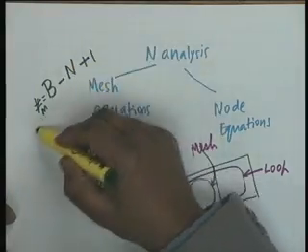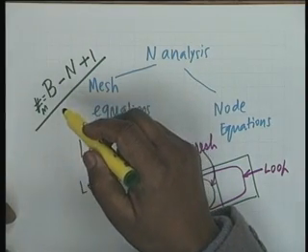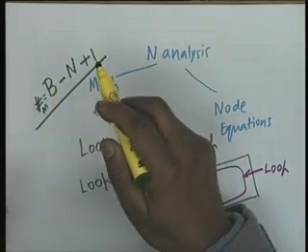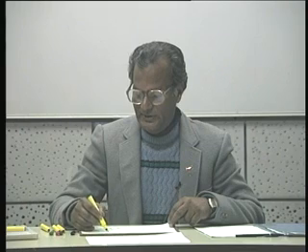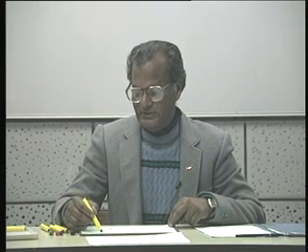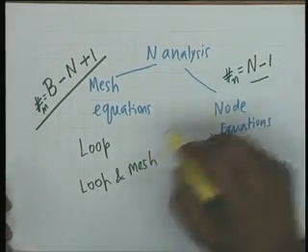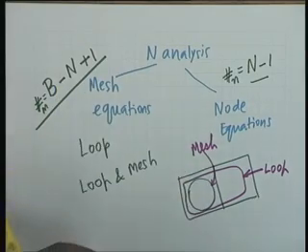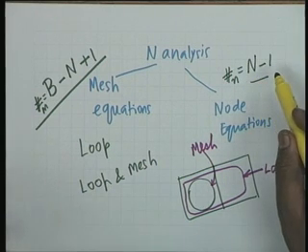This is the number of independent mesh equations that have to be written in order to be able to solve the circuit. On the other hand, the number of node equations is simply equal to the number of nodes minus 1, that is it. Whereas the number of independent mesh equations involves the number of branches, the number of independent node equations does not involve the number of branches.